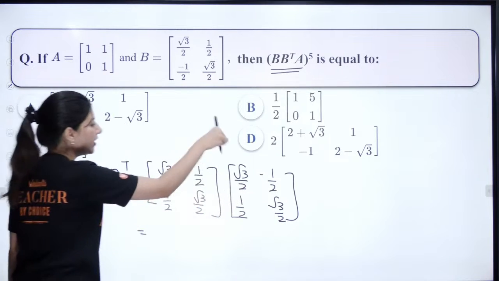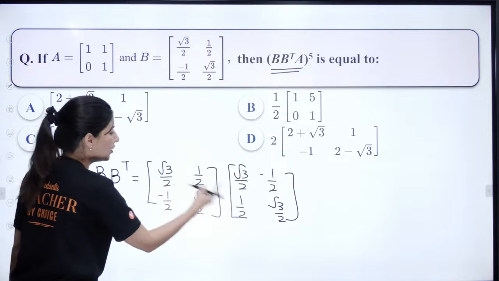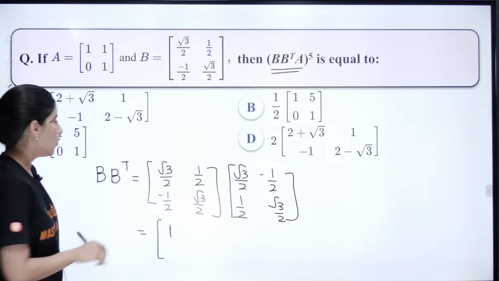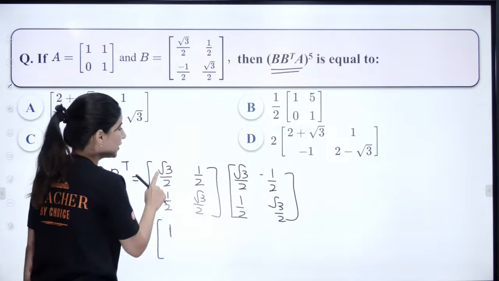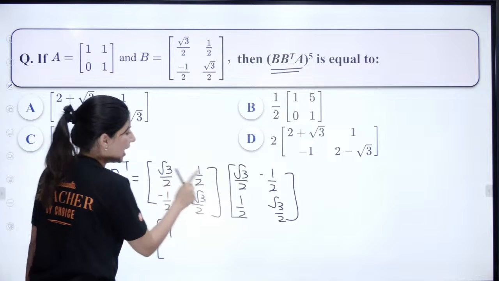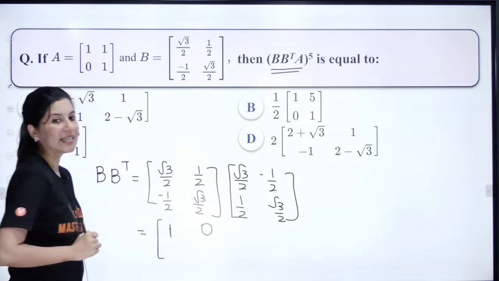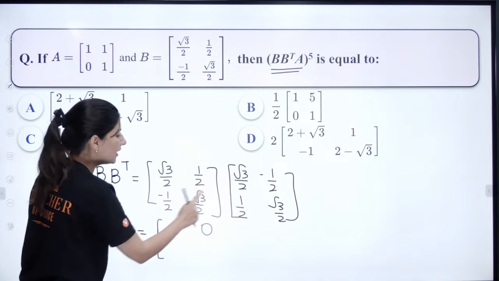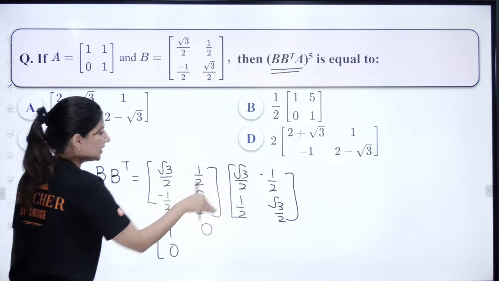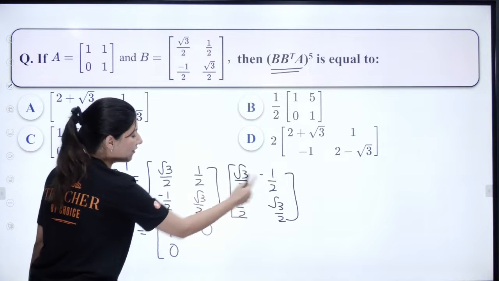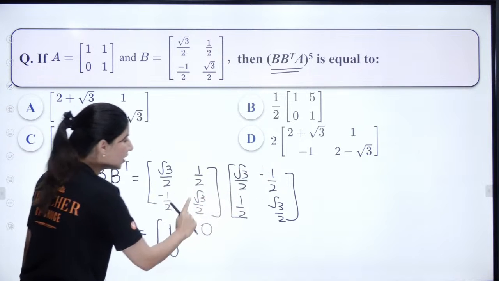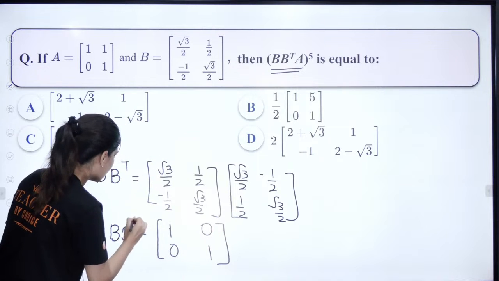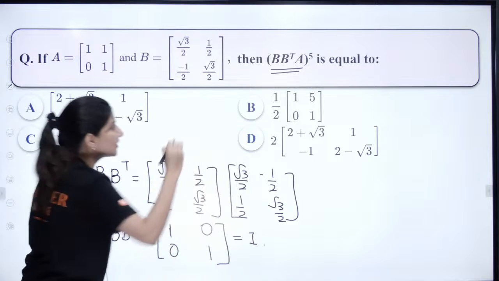Start multiplying, row 1 column 1. So this is 3 by 4, this is 1 by 4. 3 by 4 plus 1 by 4 is 1. Now row 1 and column 2: minus root 3 by 4 and plus root 3 by 4, so clearly 0. Now row 2 column 1: minus root 3 and plus root 3, again 0. And half into half with a negative sign, so 1 by 4 plus 3 by 4 is 1.